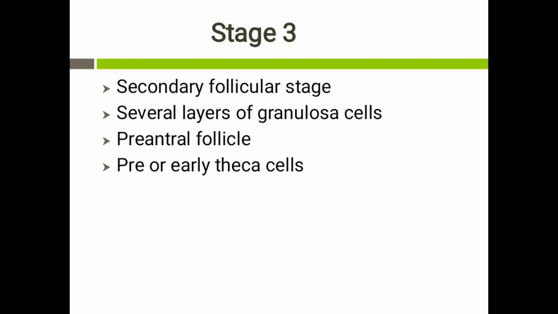A layer of spindle cells is formed beyond the basal lamina, and this layer is called the early theca cells, or otherwise the pre-theca cells. This pre-theca cell layer is destined to form the theca cell layer in the next stage.